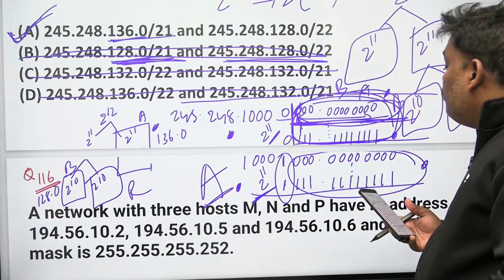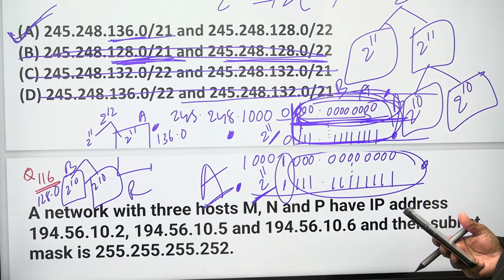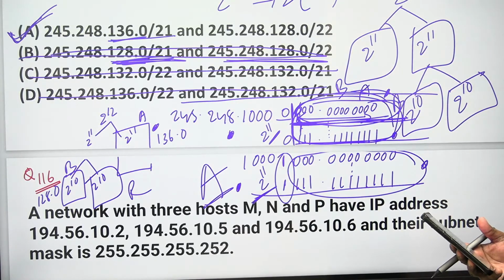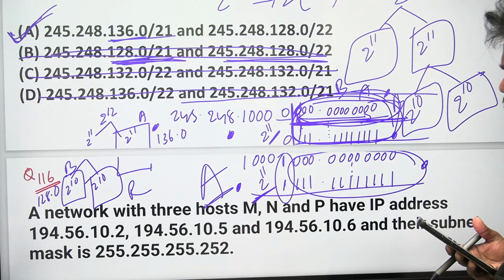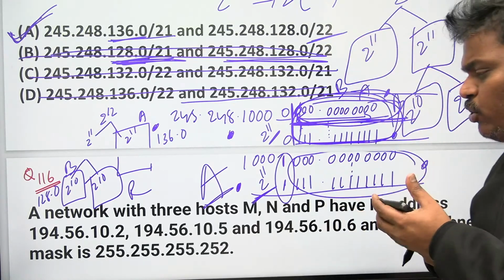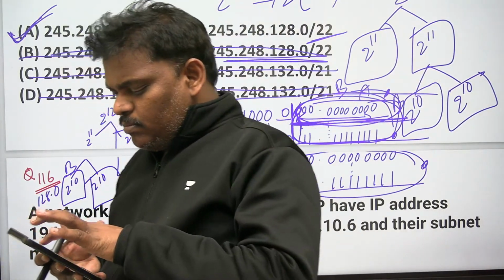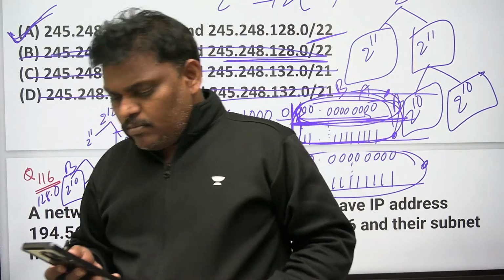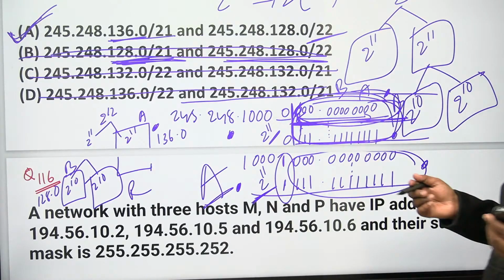And one more, in the B place, because of 2 people are fixed, I think what is the answer? Right? Host part is less. Host part is less means mask is more, 22. Host part is less. For the B, hosts are less. I think how many hosts? 2 power 10, 32 minus 10, 22. 22 is going to be mask.